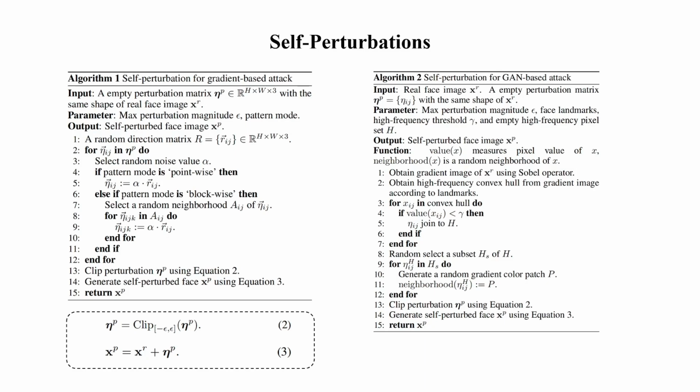in a stochastic direction, where blocks are random neighborhoods of a set of scattered points. The generated perturbation image is constrained in the L-infinity norm and clipped according to equation 2. And self-perturbed face is calculated as equation 3.